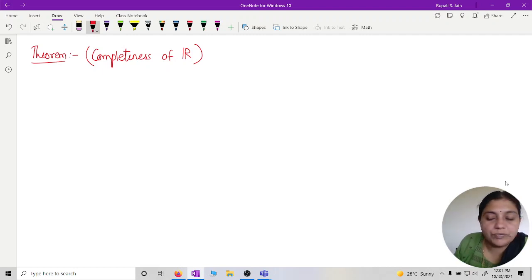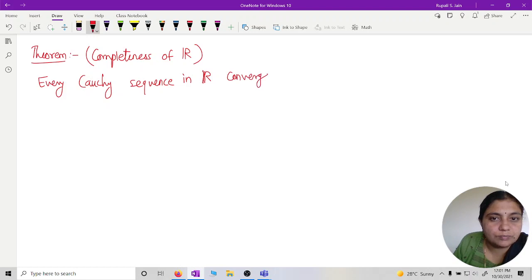Completeness property: every Cauchy sequence in R converges in R. Means every Cauchy sequence of real numbers converges to again a real number, that we want to prove.